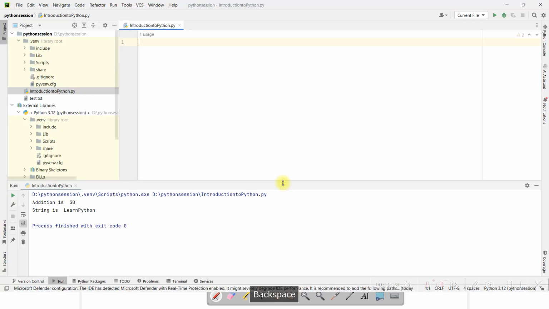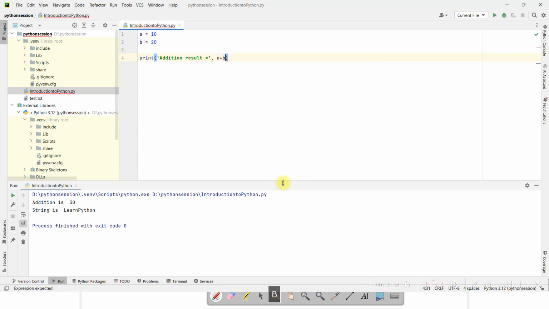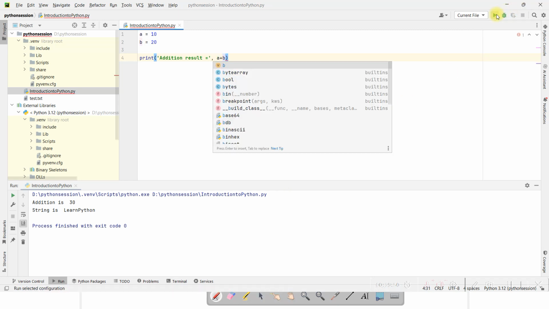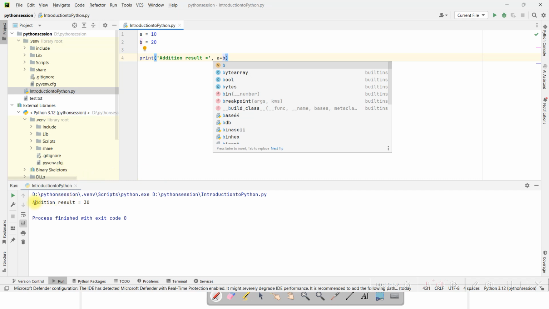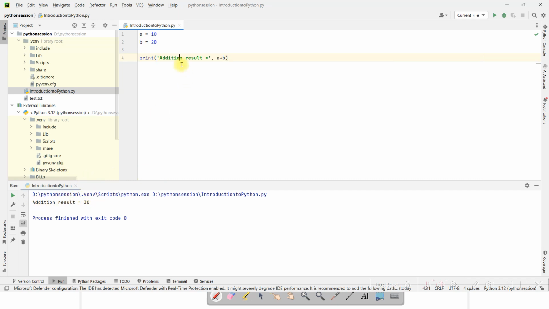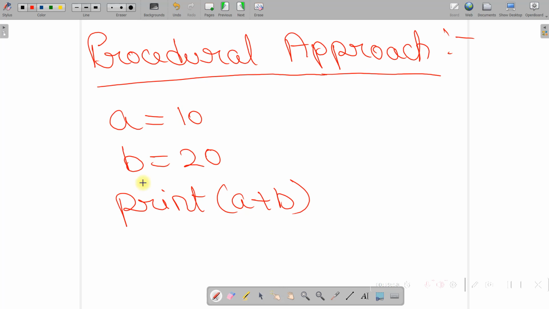So I define one variable here, A with value 10, then another variable with value 20, and then I can say addition result equals to A plus B. Now when we run this, we can see here it is giving us the result 30.